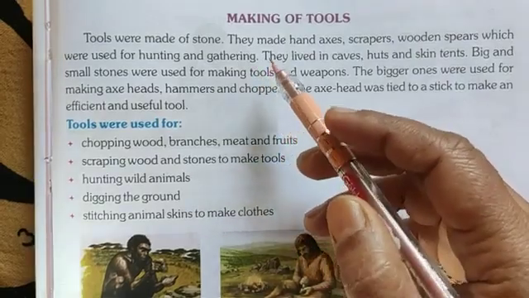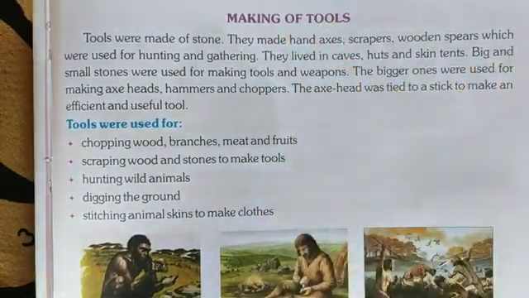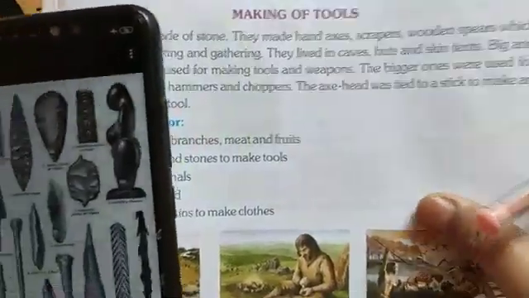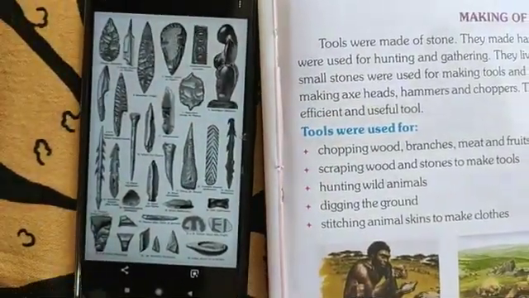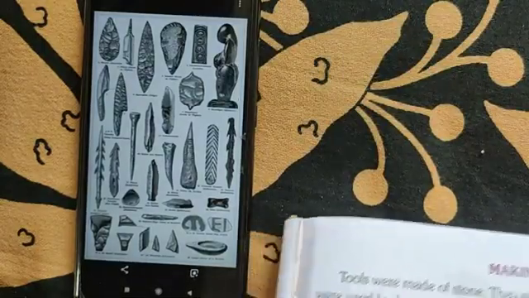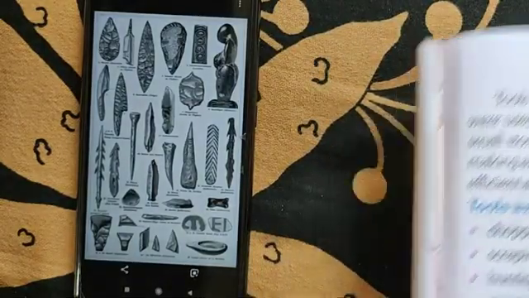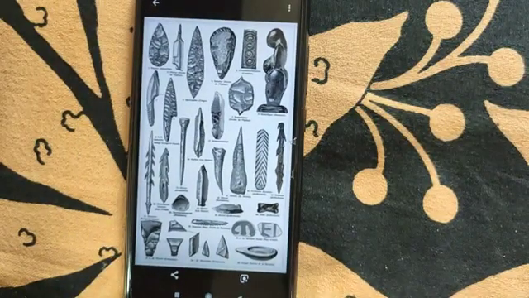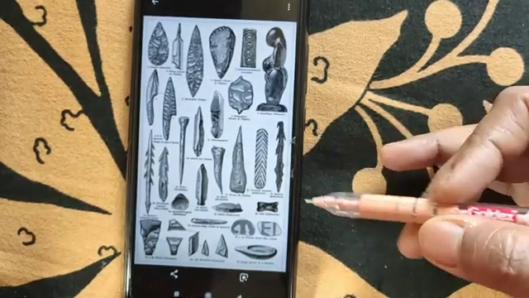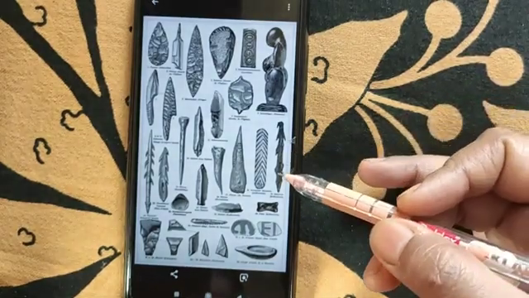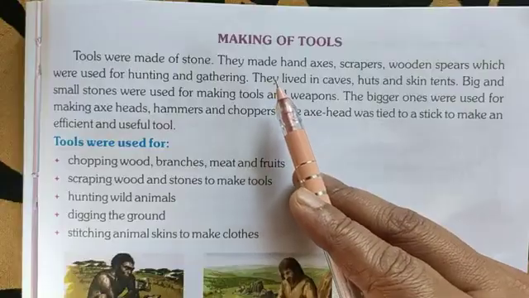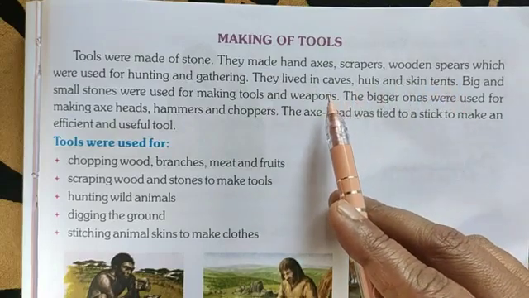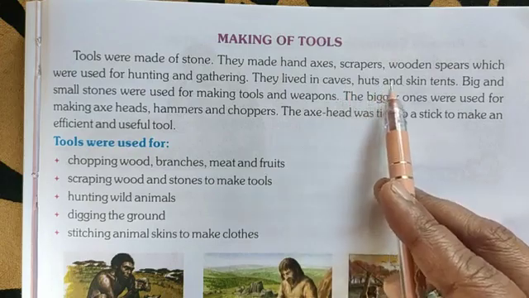Now, the second invention was making of tools. Now, see students, this is the picture of the Paleolithic tools. Now, these tools were made of stone. They made hand axes, scrapers, wooden spears, which were used for hunting and gathering. They lived in caves, huts and skin tents. Now, I will show you one by one the picture of caves, huts and skin tents.